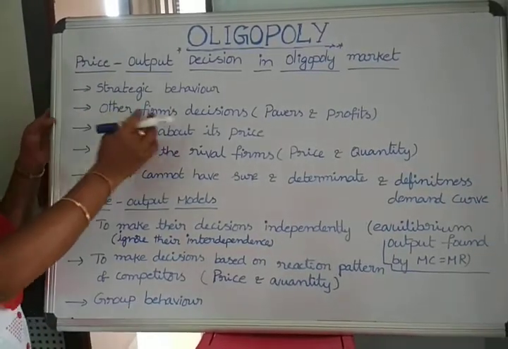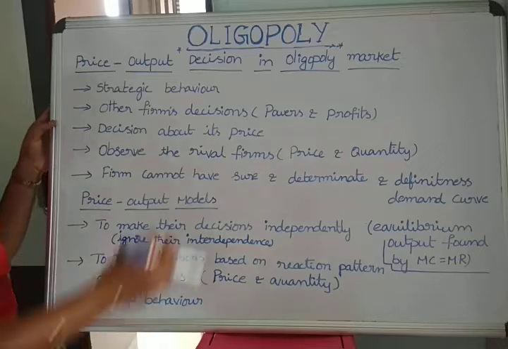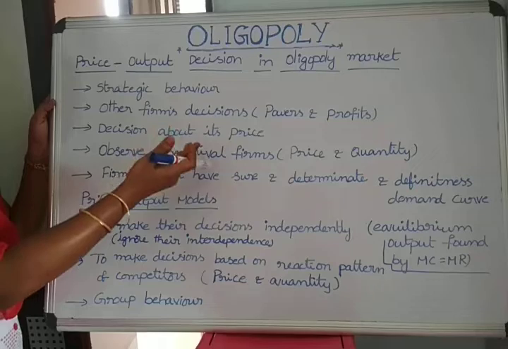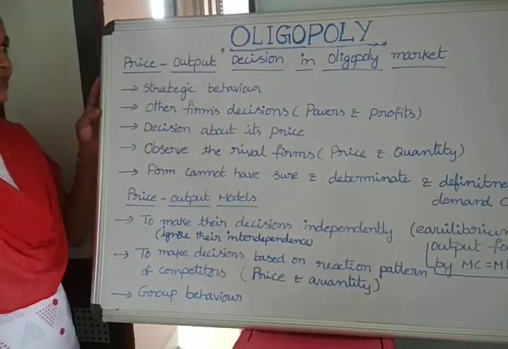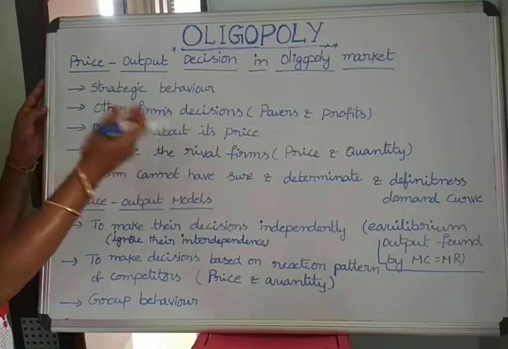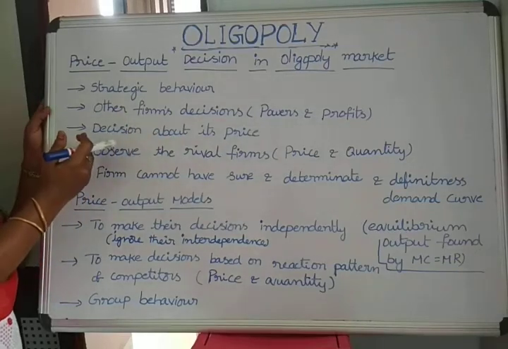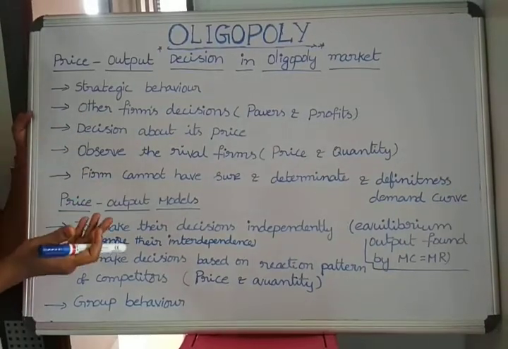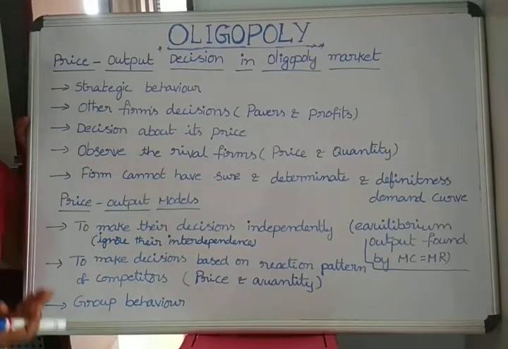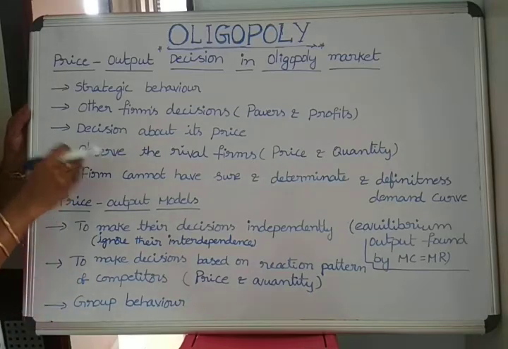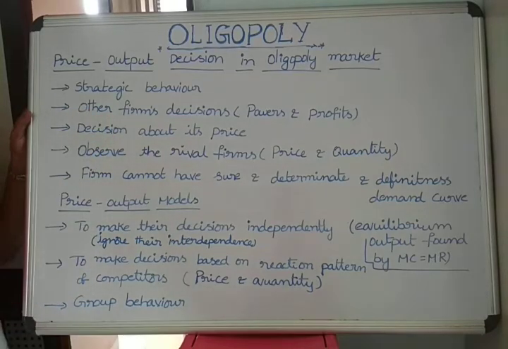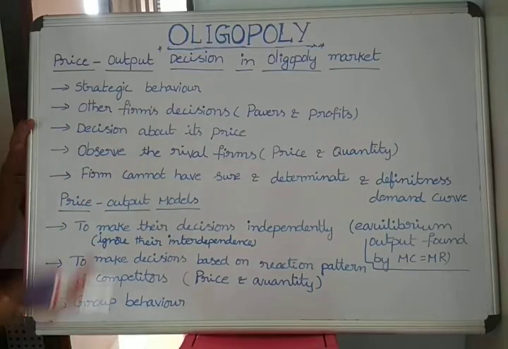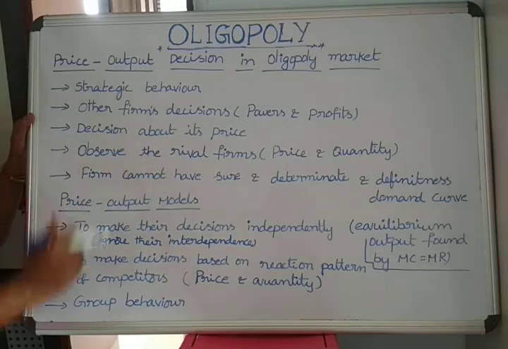Next, second one, other firms' decision powers. The powers and profits of any firm mainly depend upon the other firms' decisions, because the firms observe the other firms and take decisions based on that. Otherwise the former firm will sometimes get losses also. So the powers and profits of any firm mainly depend upon the rival firms' reactions and decisions.